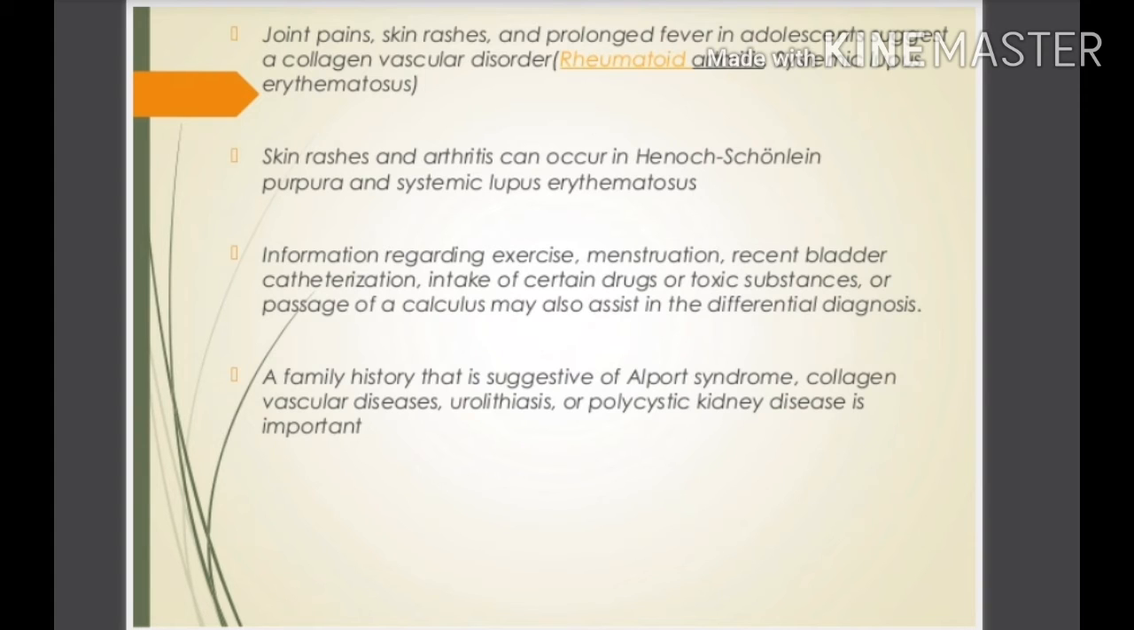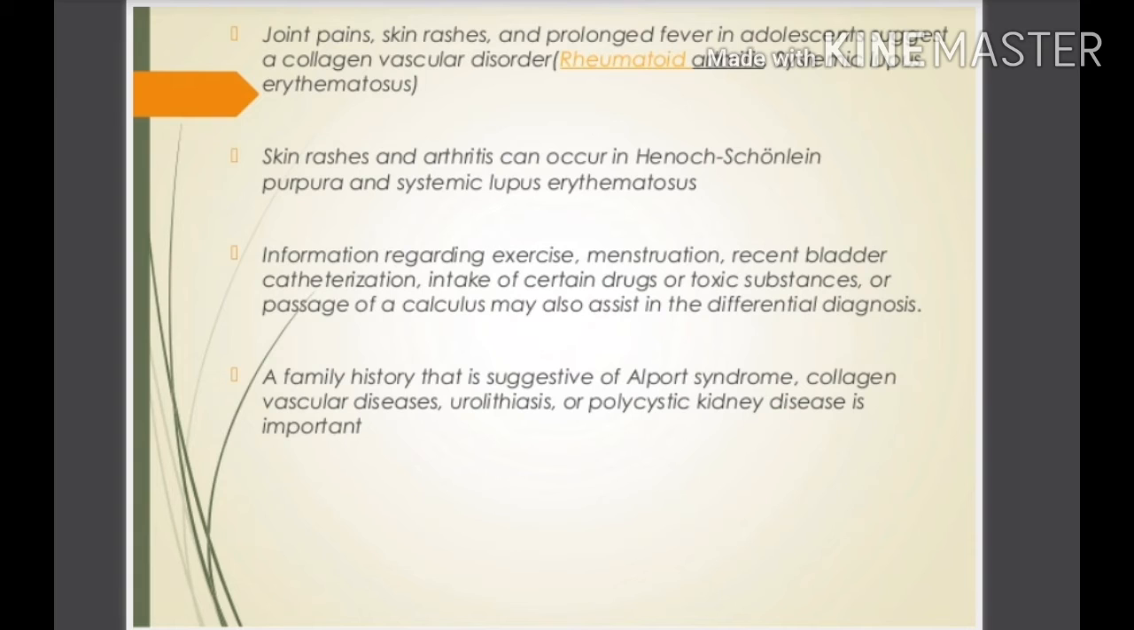It is suggestive of a collagen vascular disorder. Skin rashes and arthritis can occur in Henoch-Schonlein purpura and systemic lupus erythematosus. Information regarding exercise, menstruation, recent bladder catheterization, intake of certain drugs or toxic substances, or passage of a calculus may also assist in the differential diagnosis.